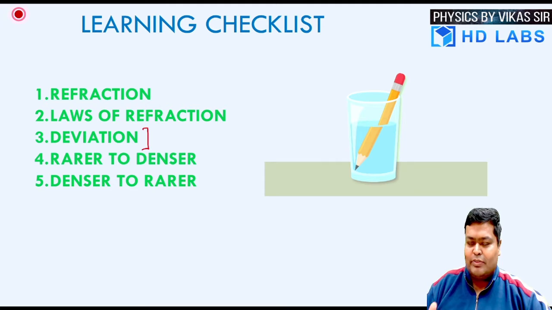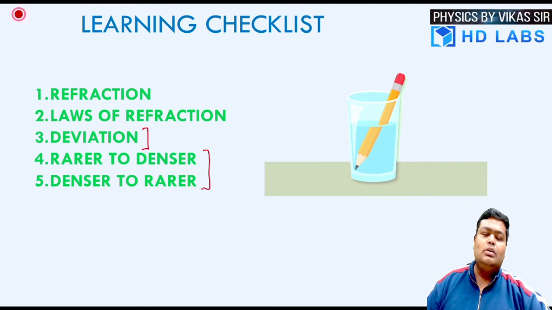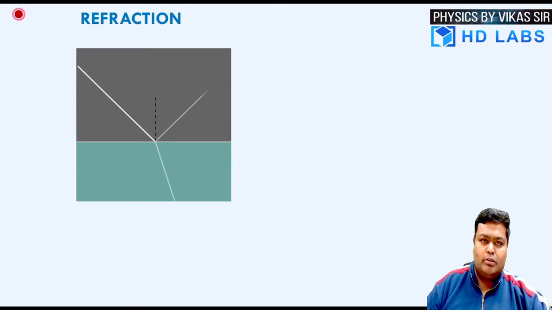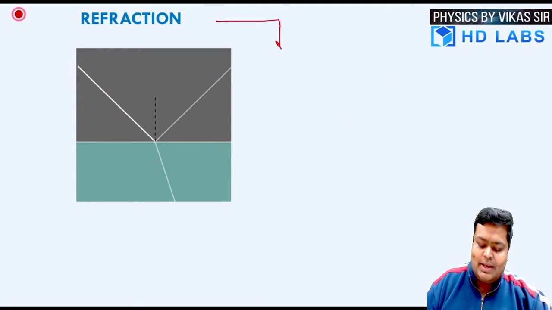So we need to classify the medium either as rarer or denser. So we are going to check how light is going to behave as it travels from the rarer to denser or vice versa, from the denser to rarer. So let's begin the journey with the idea of the refraction of light. So what's the refraction of the light?